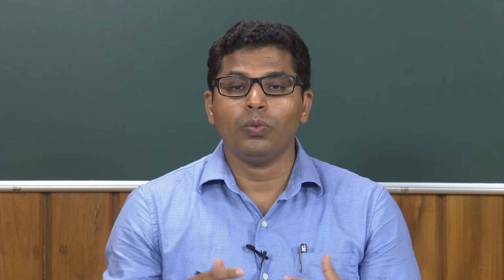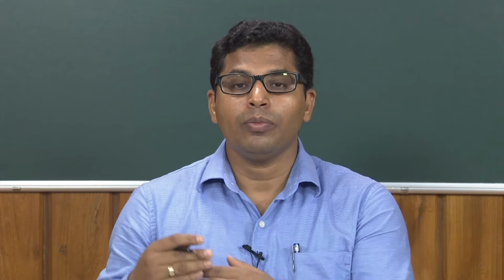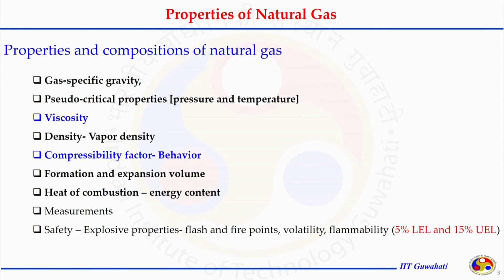All this depends on what type of natural gas we are dealing with, what the composition of that natural gas is, and what properties this natural gas possesses. So, if we summarize the properties and composition of natural gas, I already mentioned composition varies. When the composition varies, the gas specific gravity also varies, pseudo-critical properties also change with pressure and temperature, and viscosity, which is a very important property, also changes. Density and compressibility factor is another, which shows the deviation of the natural gas from the ideal gas.